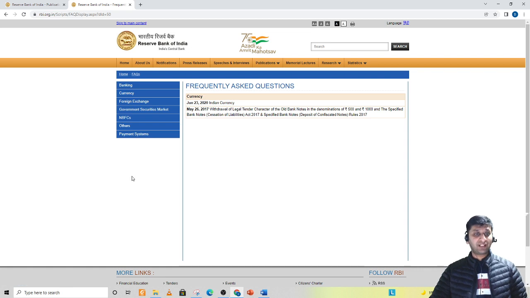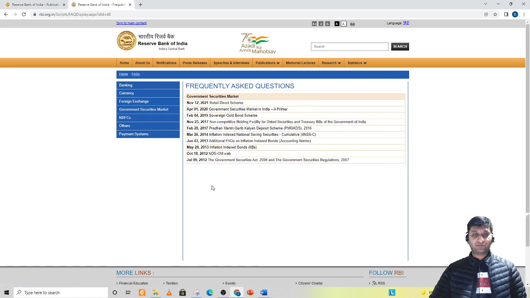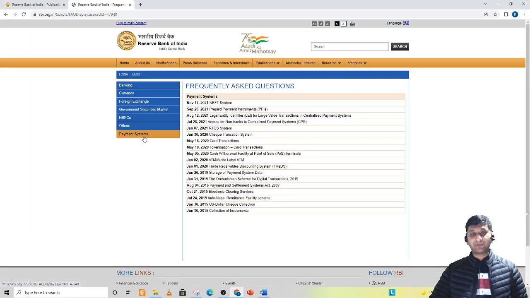Now, what to read from it? There is a lot of data. I would say you can read the FAQs on banking because they are general in nature and they will help you develop some good knowledge. Government securities market is the most important part of your FAQs, right? And they can do good value addition to your knowledge. So please do read government securities market and NBFCs, right? And payment systems also you can read. This is again something really useful. So banking, government securities market, NBFCs and payment systems.